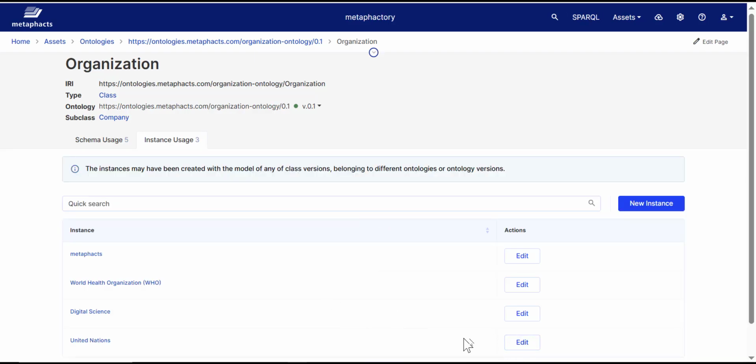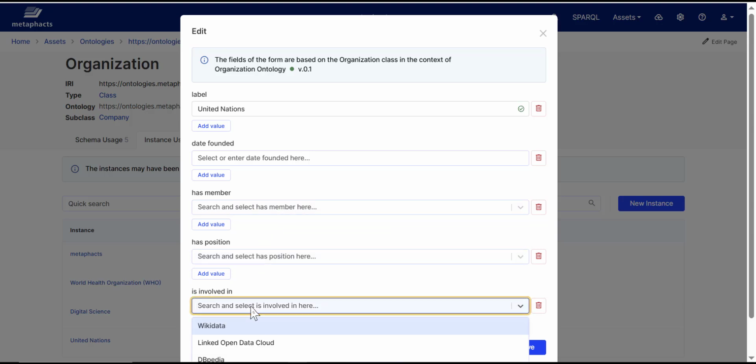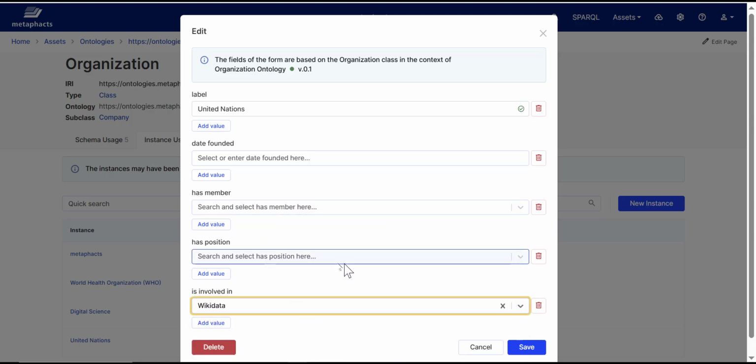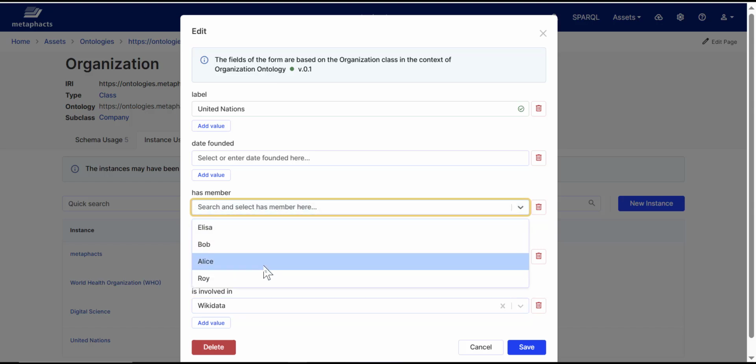As you may have noticed, we have different types of fields in this form. The label is a free text field. The is involved in field shows a list of the projects available in the system, and the has member field shows a list of the persons available in the system.